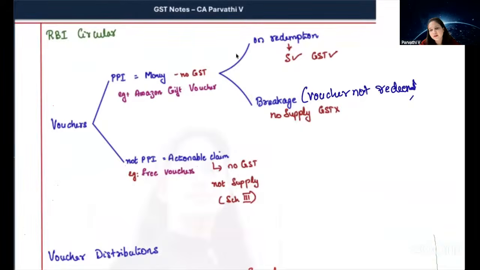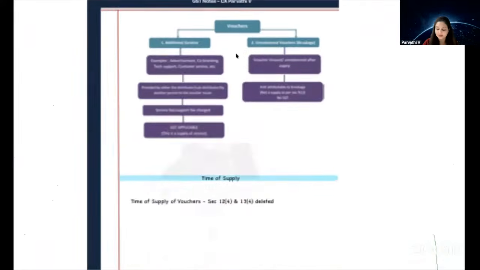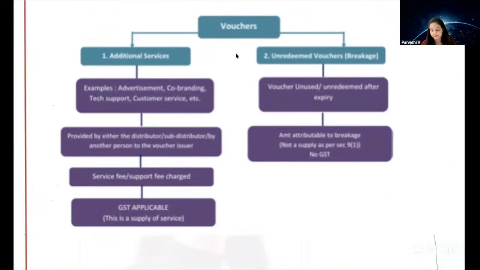A voucher means what? Voucher means money. If you pay some amount and get a voucher, it is money. On money, what GST? No GST is applicable. For GST to be applicable, it should first of all be goods or services. Second, it should be supplied.